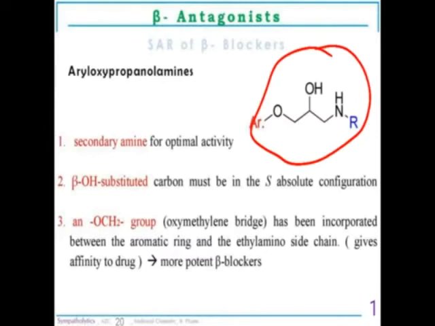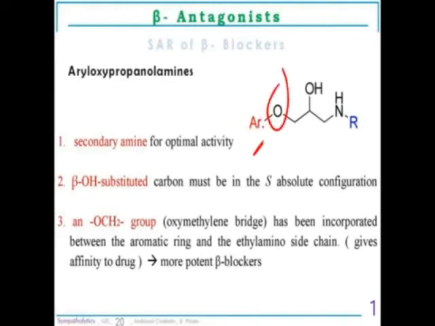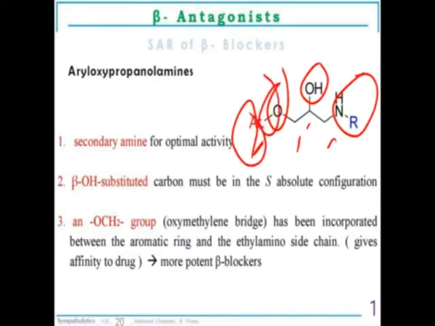So this Ar indicates the aryl group. This is oxy, carbons 1, 2, and 3. Propyl with hydroxyl, propanol, and this is the amine substitution. So this beta antagonist is called aryloxypropanolamine.